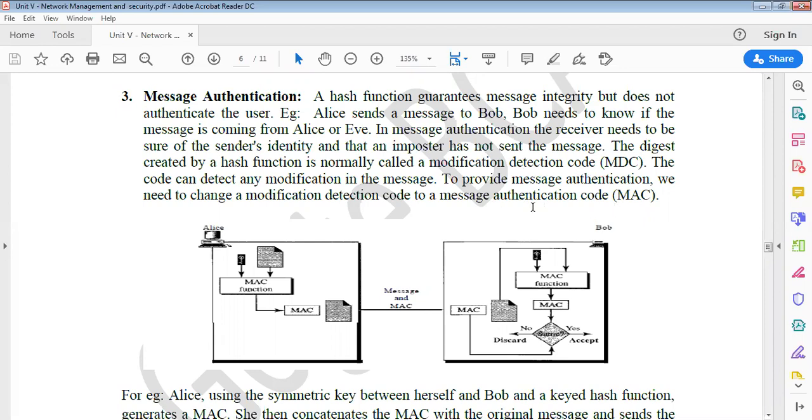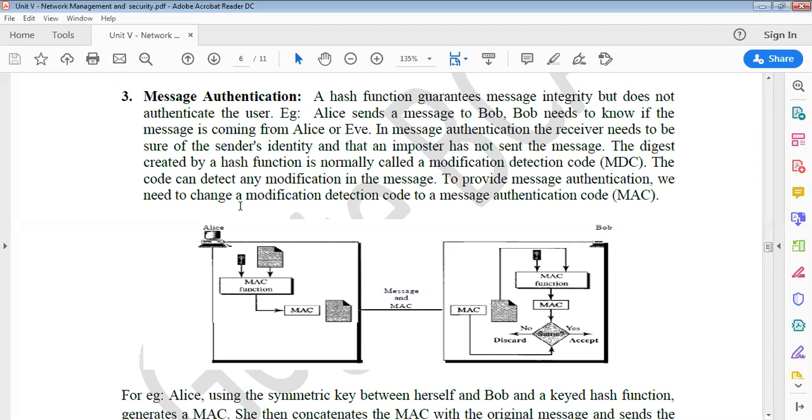So what are these basically? In message authentication, the receiver needs to be sure of the sender's identity and that an imposter has not sent the message. Before Bob checks the message, he should ensure that it has actually been sent by Alice and not by some other person, for example Eve. The digest created by a hash function is normally called the modification detection code. By using the hash function we create this message digest, and we call it the MDC, that is the modification detection code.